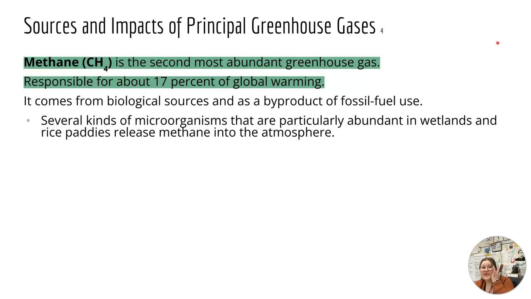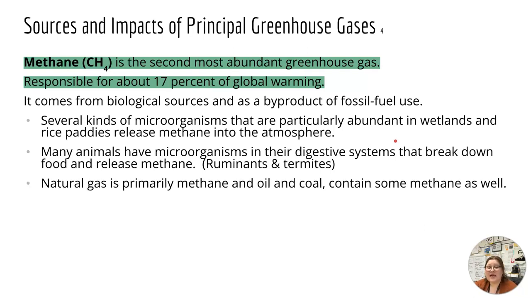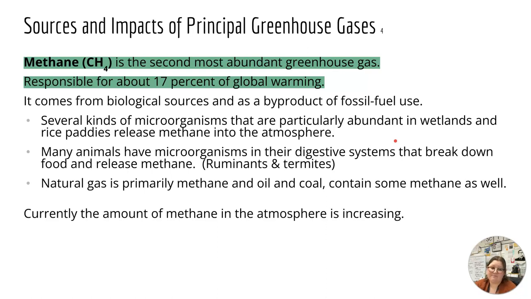Several kinds of microorganisms that are particularly abundant in wetlands and rice paddies also release methane into the atmosphere. And then also, many animals have microorganisms in their digestive system that break down food and release methane, like cows. Natural gas is primarily methane, and oil and coal contain some methane as well.